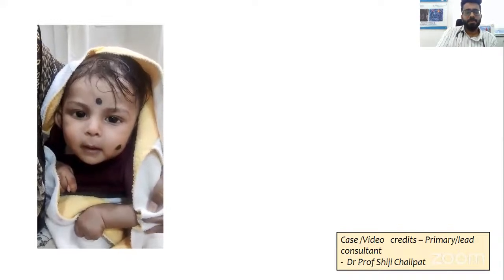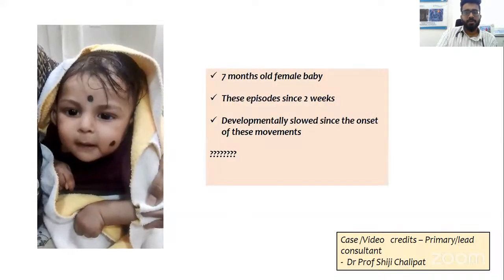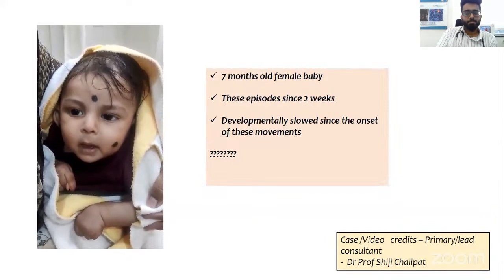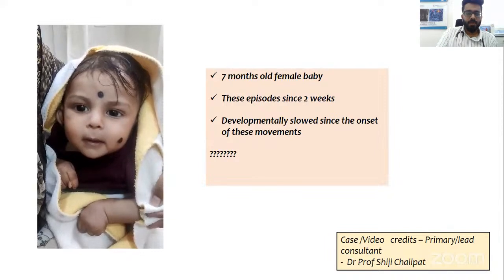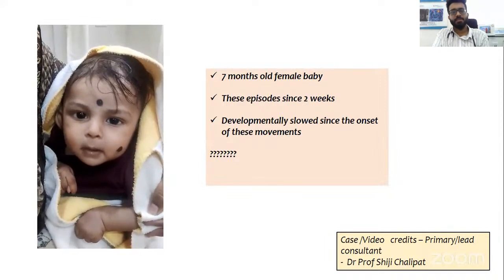These movements happen the entire day and they tend to come down in sleep. Along with this, the child also had developmental arrest and regression. Can anybody identify what type of movement disorder this is? What you see is infantile tremor syndrome.